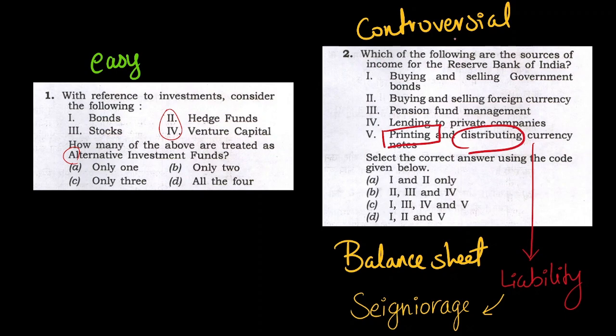Next question. This is a controversial question because if you look at the fifth option, this is where it gets controversial. If you look at the balance sheet of RBI and the concept of seigniorage, this printing and distribution of currency is considered as a liability because printing costs money. It is a controversial question also because there is no answer key for this. We cannot know what the answer is, but various coaching institutes have considered this as income of RBI. We may only know after UPSC releases its answer key. So let's keep it as a controversial question.